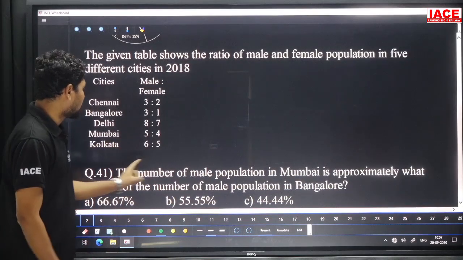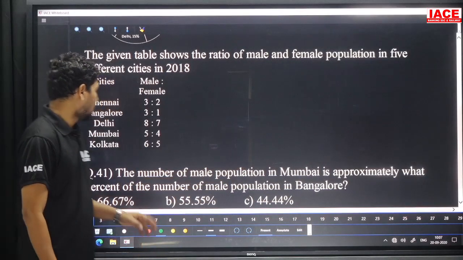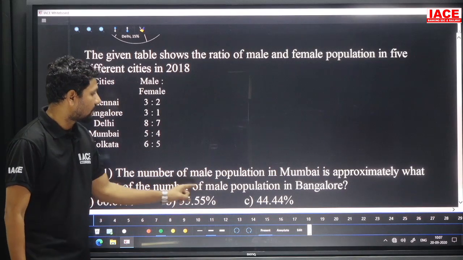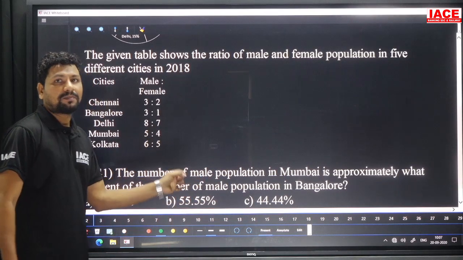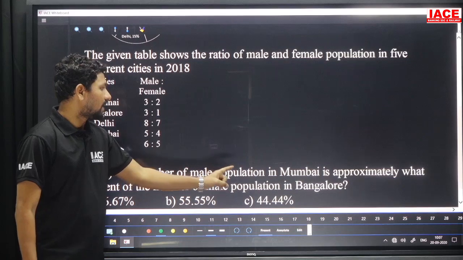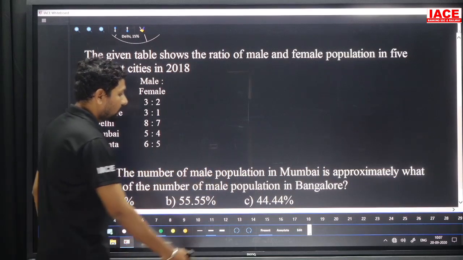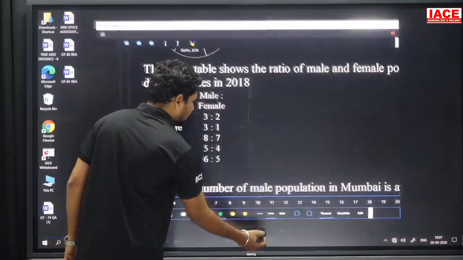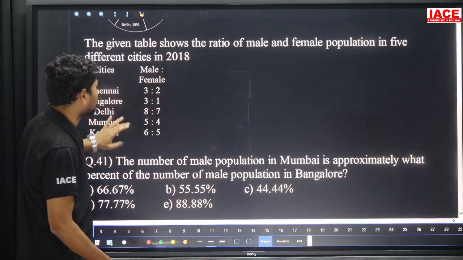What is the first question? The number of male population in Mumbai is approximately what percentage of the number of male population in Bangalore? We need the male population of Mumbai and the male population of Bangalore, and we required it percentage-wise. So we should calculate how much percentage.